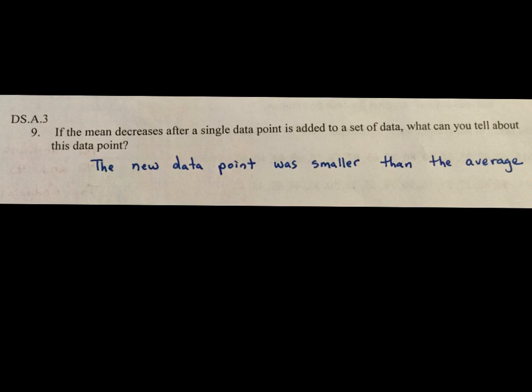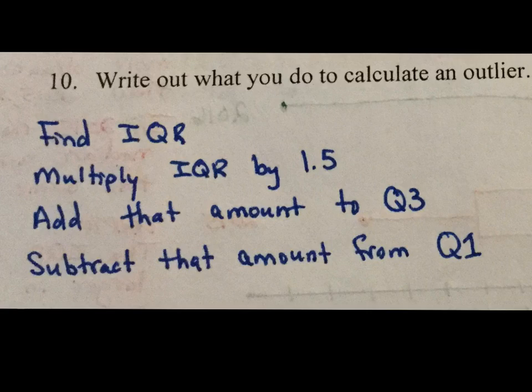Number 9, if the mean decreases after a single data point is added to a set of data, what can you tell about this data point? Well, that means if the average decreases, the new data point was smaller than the average because it brought down the average.